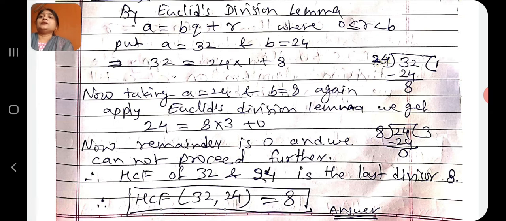If the remainder is 0, we stop this process, and the HCF of 32 and 24 is the last divisor whose remainder is 0. That means the last divisor is 8. Therefore, HCF of 32 and 24 is equal to 8.